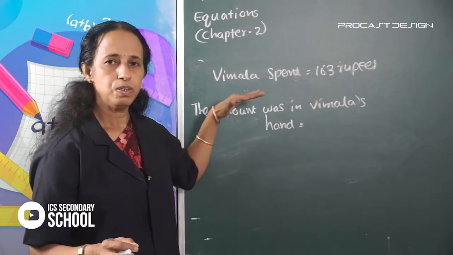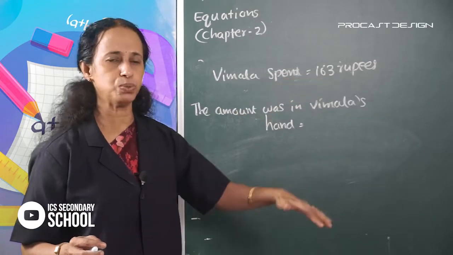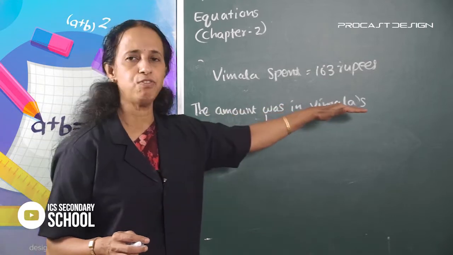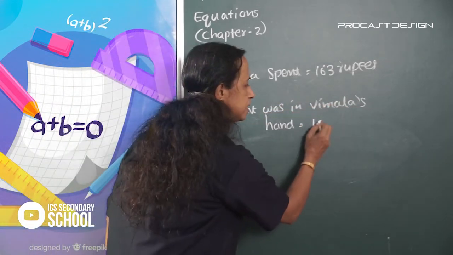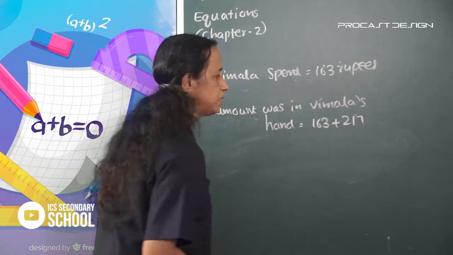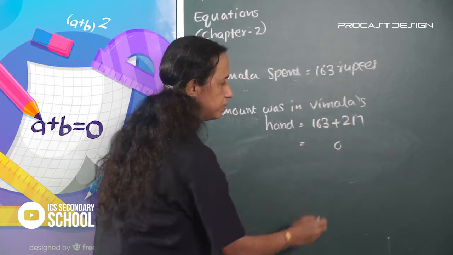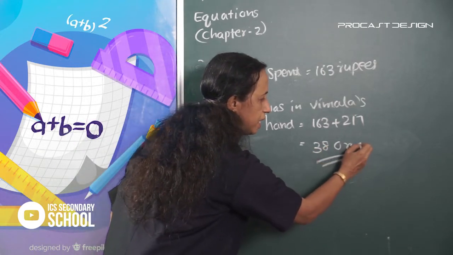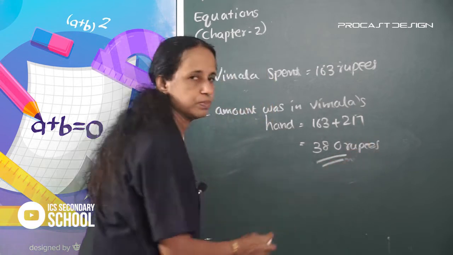Total: 163 plus 217. The amount in Vimala's hand is equal to 163 plus 217, which equals 380 rupees. Okay.